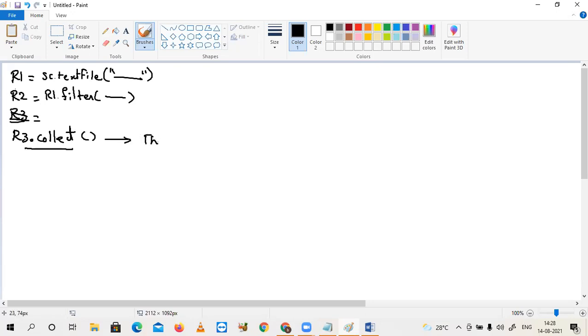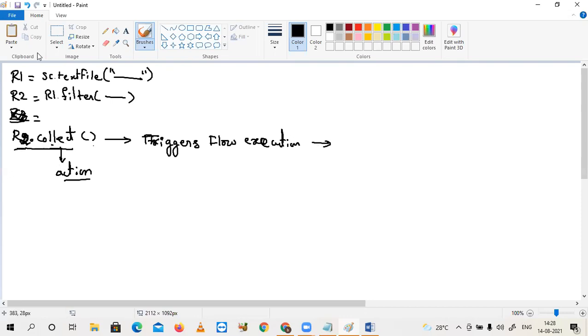Whenever you say collect, the flow, it's not R2, R3, it's R2, because R3 you did not create. On R2, you are applying an action. This is an action, so this triggers flow execution. How will the flow be executed? You applied this action on R2.